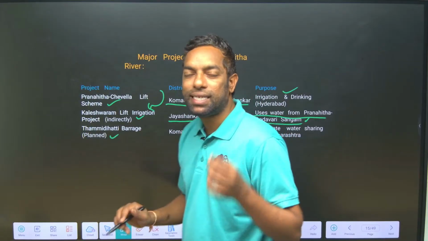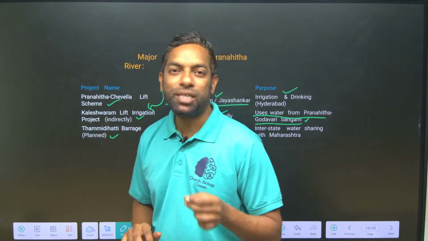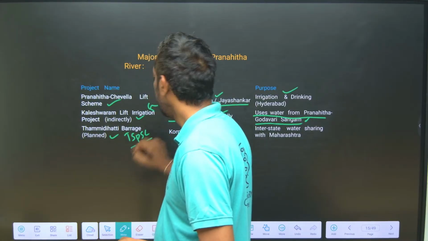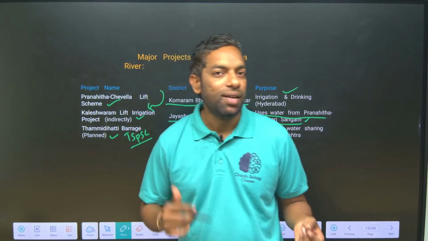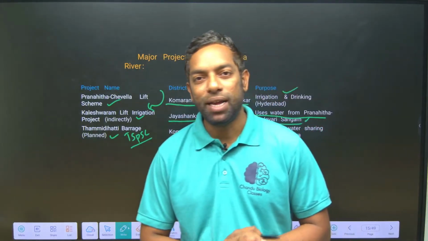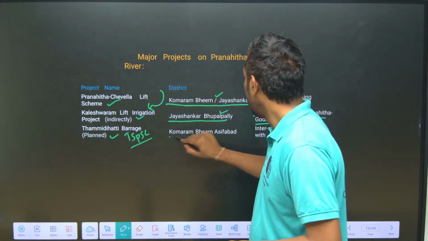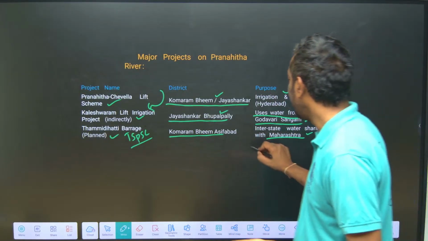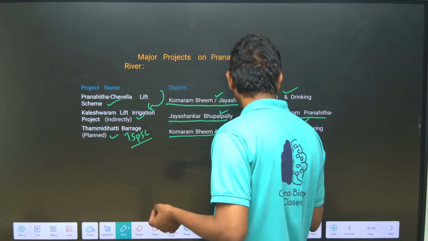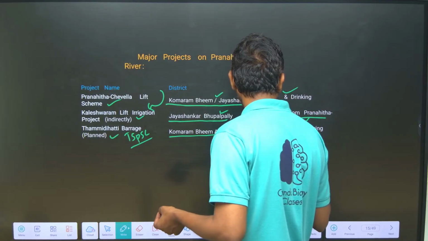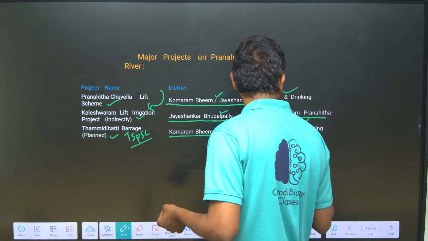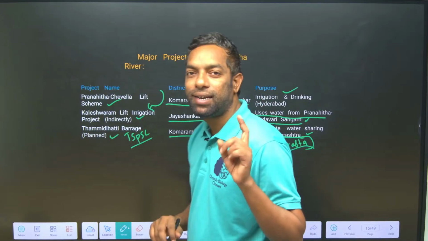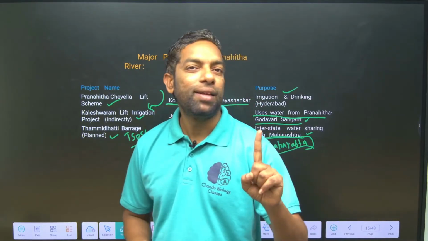Tammidihatti barrage is the most important for TSPSC. Based on analysis of previous questions, the Tammidihatti project is an interstate project between Telangana and Maharashtra on the Pranahita.